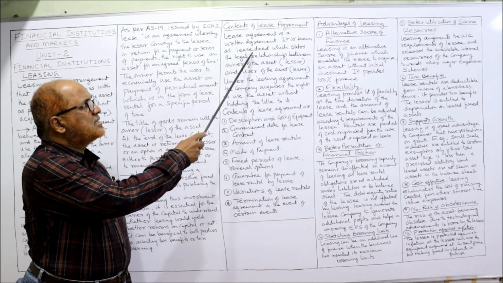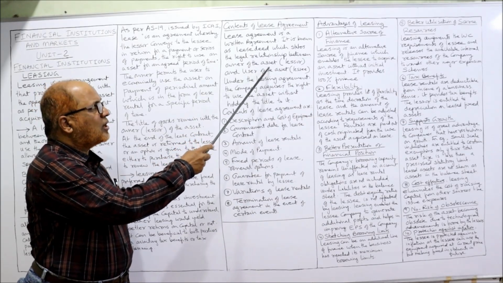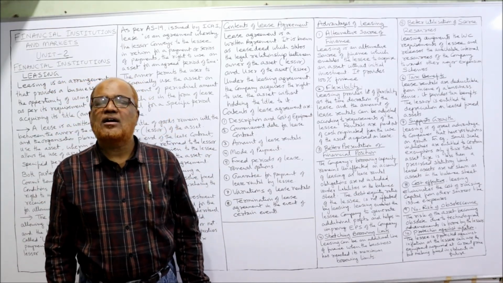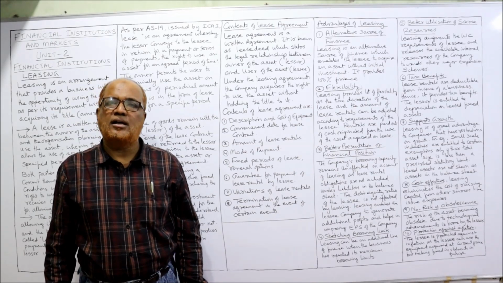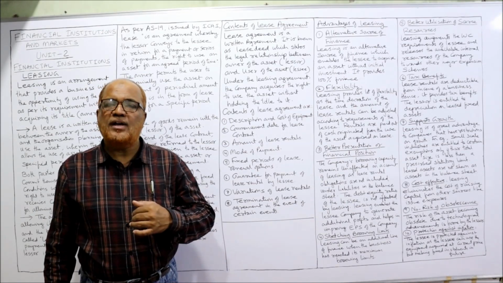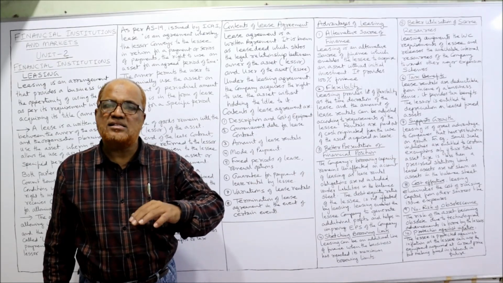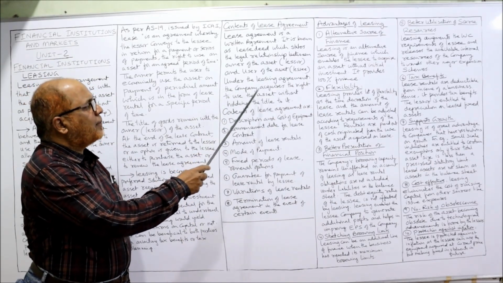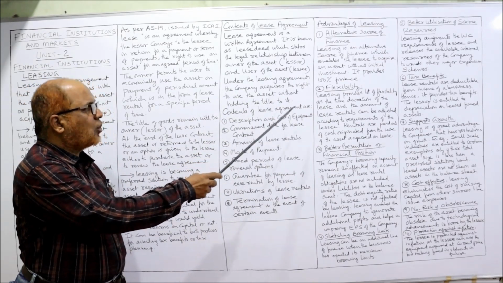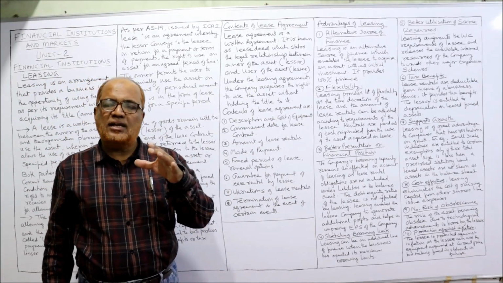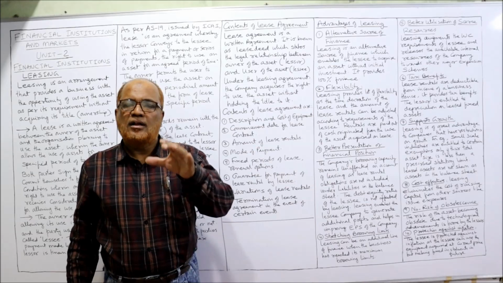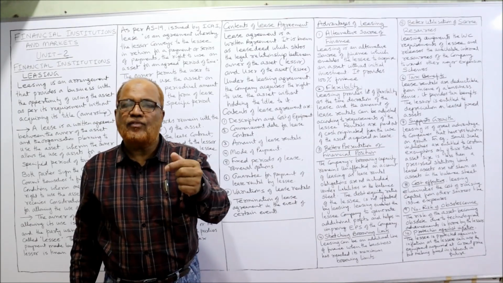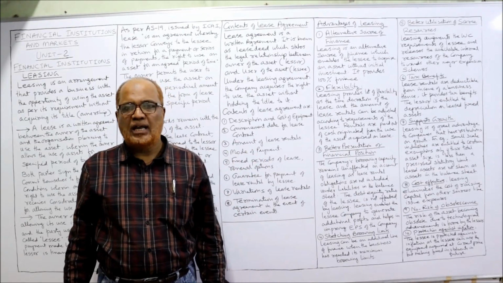So it is known as lease deed, which states the legal relationship between the owner of the asset, lessor, and the user of the asset, lessee. So this lease deed will contain all the terms and conditions in which the owner of the asset, lessor, has conveyed the asset to the user, that is lessee. Under the leasing agreement, the company acquires the right to use the asset without holding the title to it. So in this lease agreement, it should be given that the user has the right to use the asset for a period of time in return for a consideration paid by the lessee to the lessor.